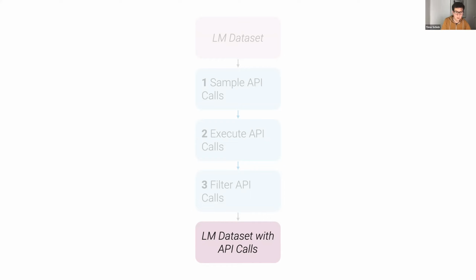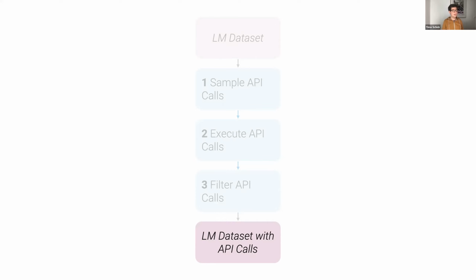Something important I'd like to point out here, and we'll also get back to that later, is that because we've basically used the same data set that our language model was trained on in the first place, by doing this additional fine-tuning, it should not lose any of its generality, it should not lose any of its skills, because it's fundamentally still trained on the same distribution, just with some extra information on top.